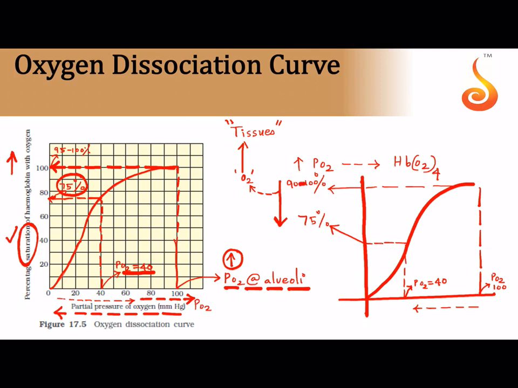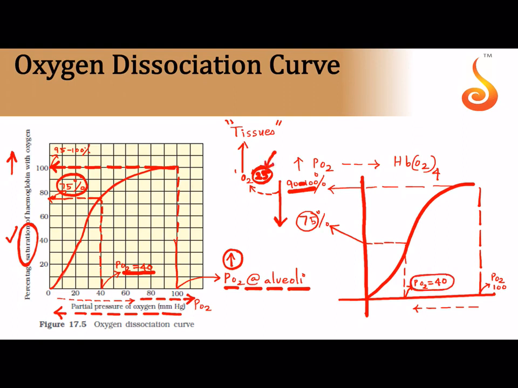Okay, so initially hemoglobin had 100 oxygen molecules. Out of 100, it has say given out 25 oxygen molecules. This is purely for your understanding. It is left with only 75. Why did it give up those 25? Because of the fall in partial pressure from 100 and above to a PO2 of 40.